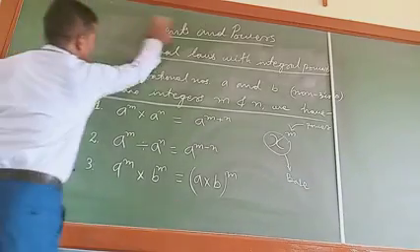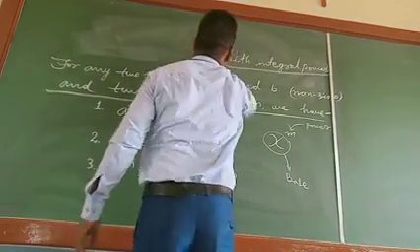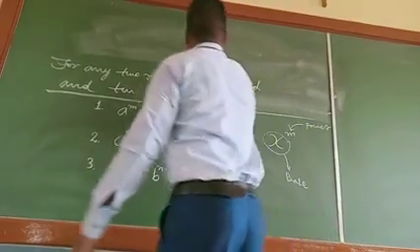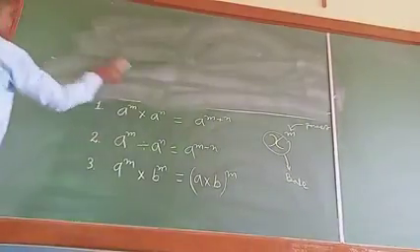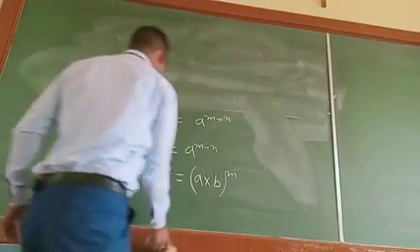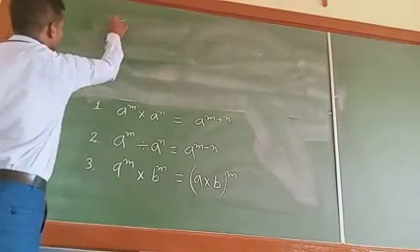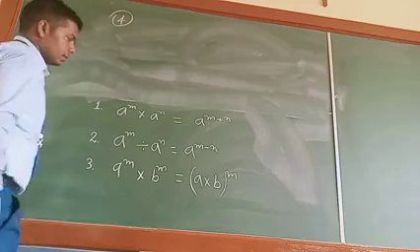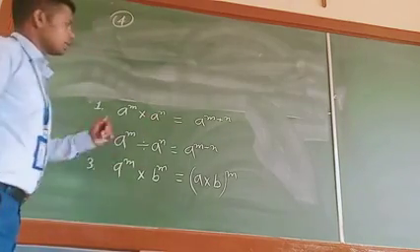The fourth law is that we divide with the same base but different powers.